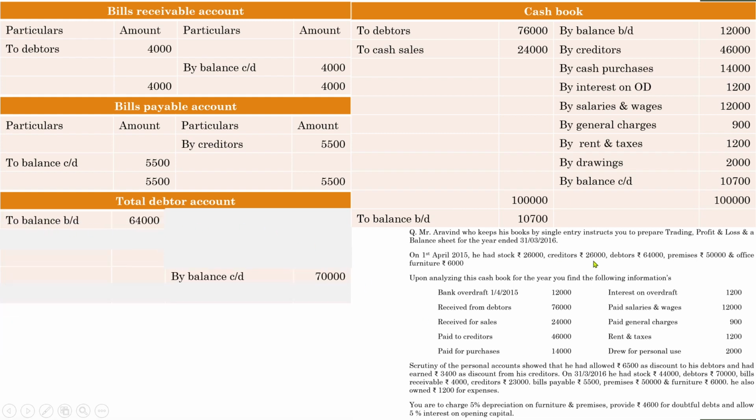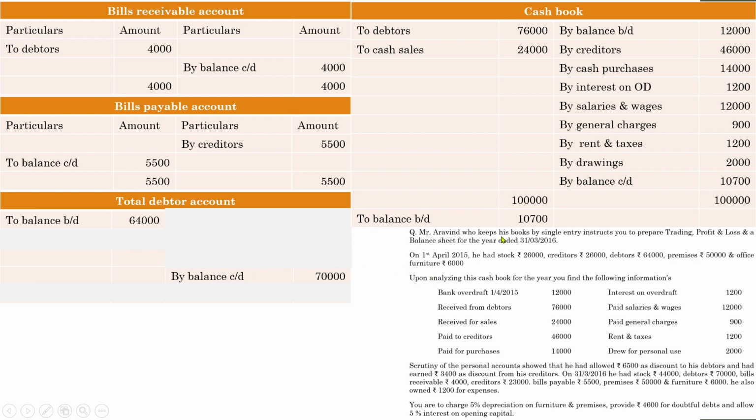Opening balance is 64,000, see here, and closing balance, where is the closing balance? Yes, closing balance 70,000. So write down 70,000. So we have written down opening balance and closing balance.